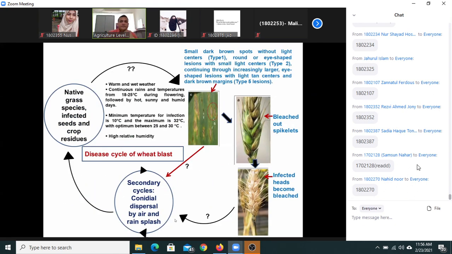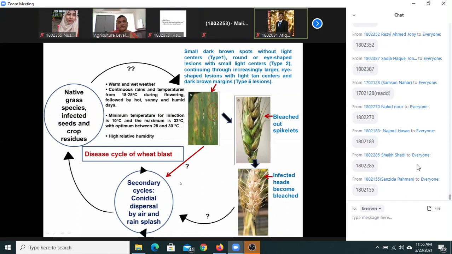See, still I put a question mark here: from where does the pathogen come? And still I have a question mark here: how does the pathogen spread? Still I have a question mark here: whether the pathogen comes from the infected head to a healthy head. These are the questions. So usually people are still trying to see how the pathogen comes from the infected leaf and then directly jumps to the top of the head and starts the symptoms from the tip.